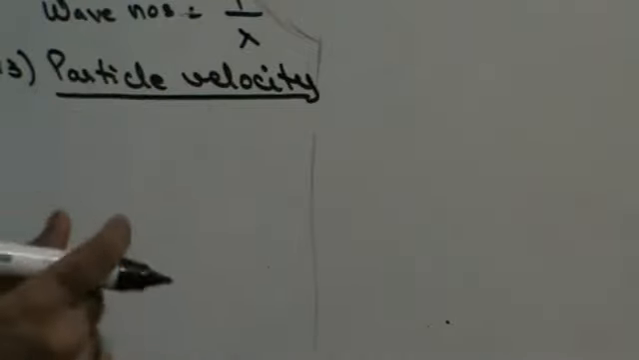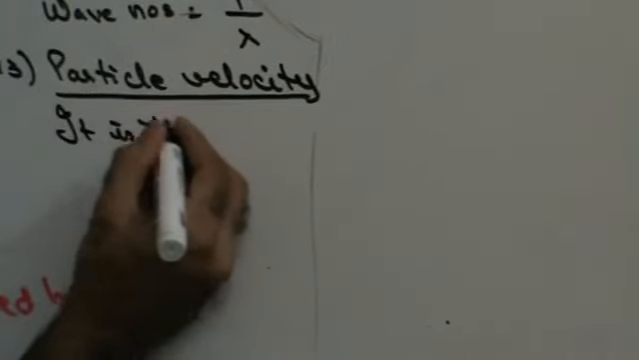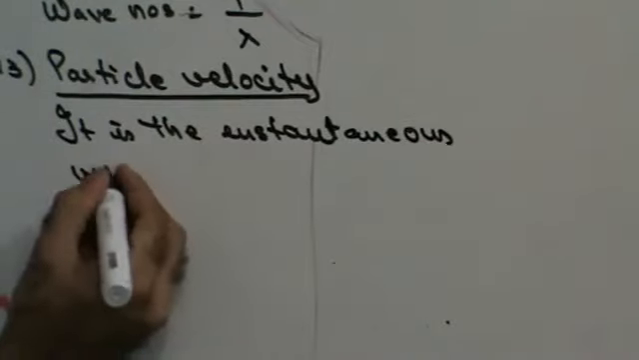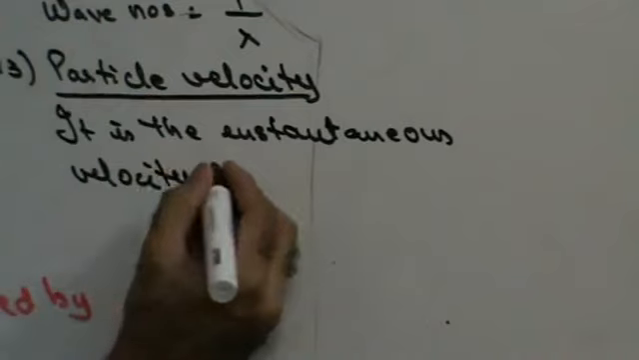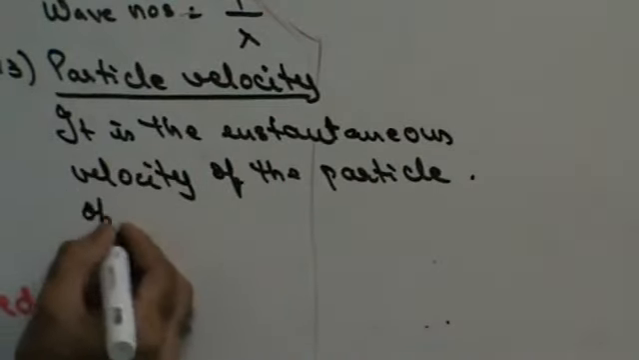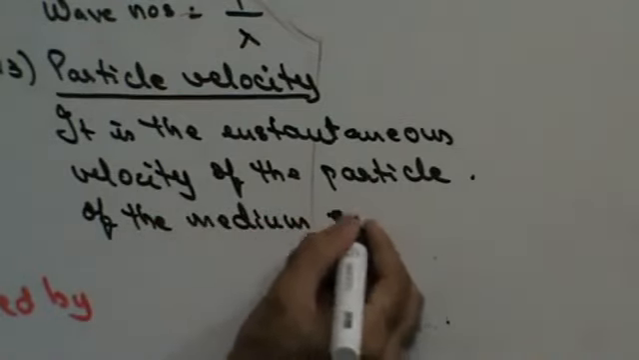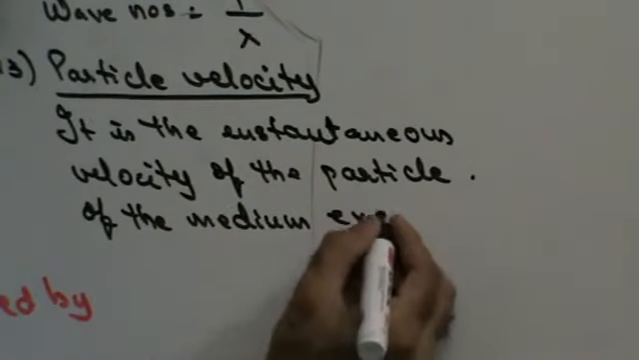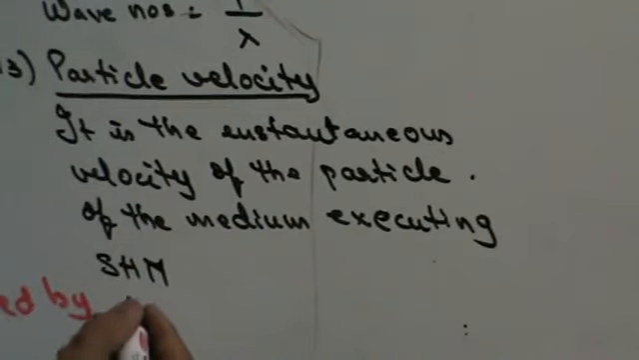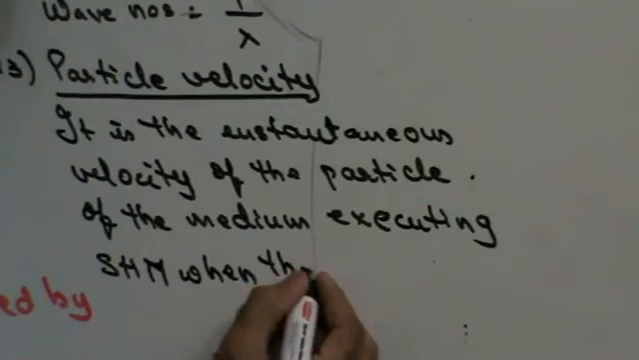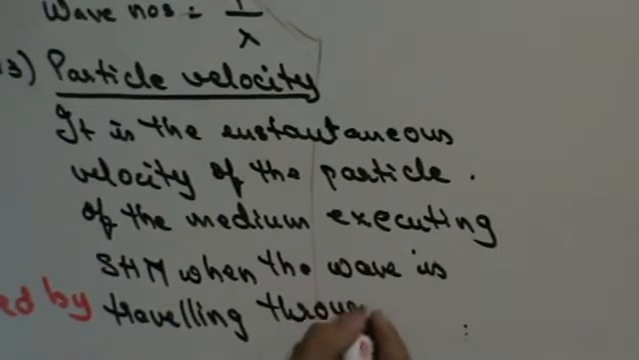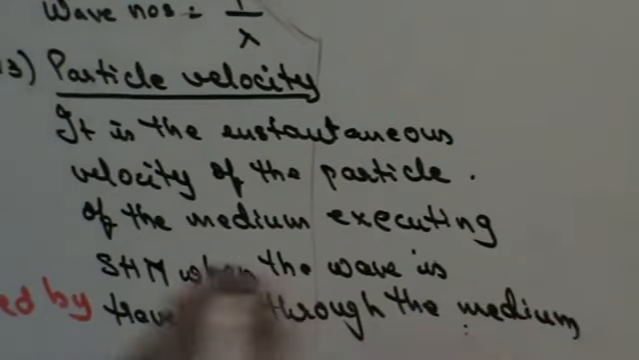So what is particle velocity? It is the instantaneous velocity of the particle of the medium executing SHM when the wave is traveling through the medium. Fine, do you get this thing here?